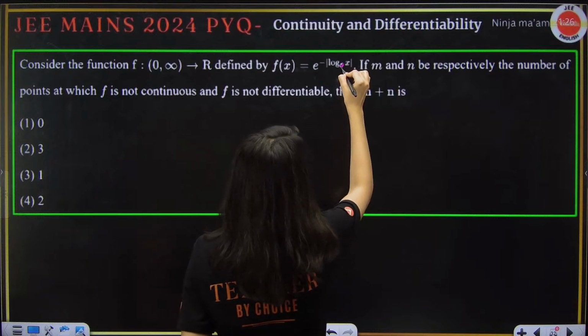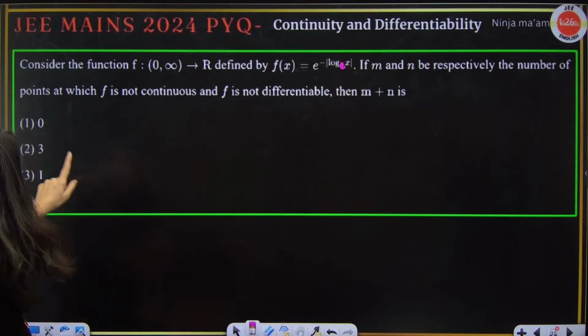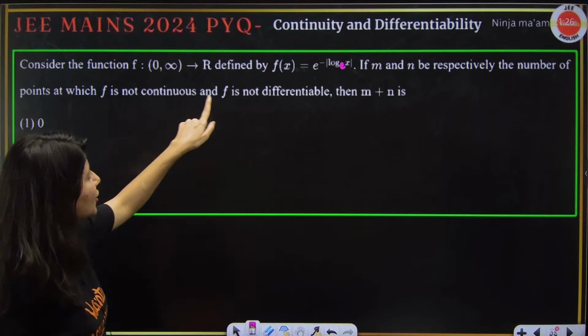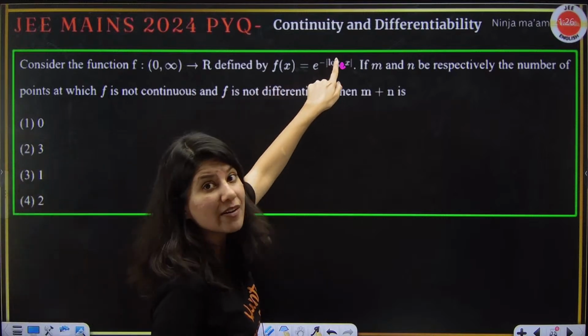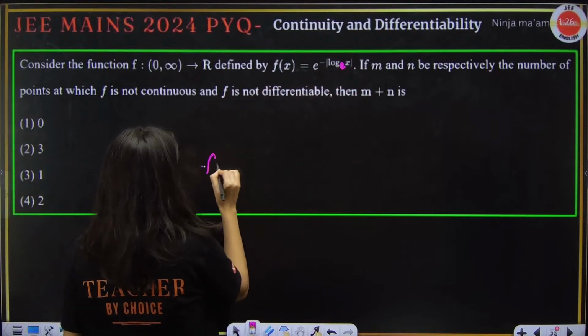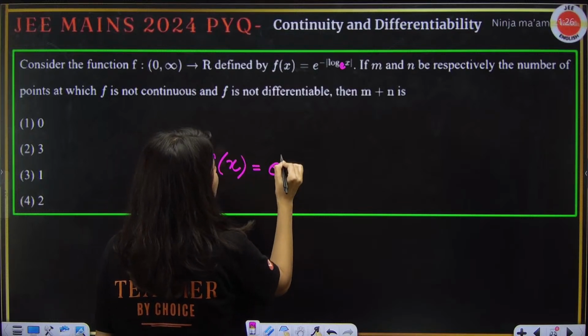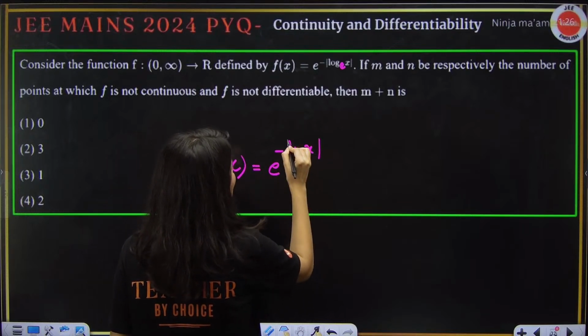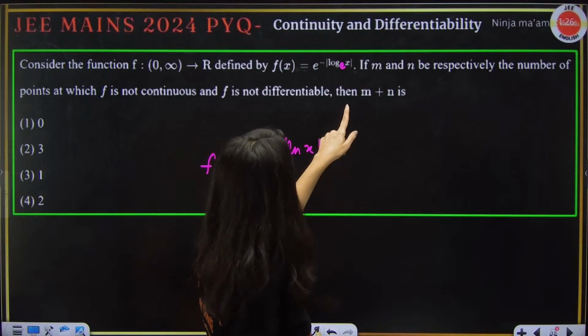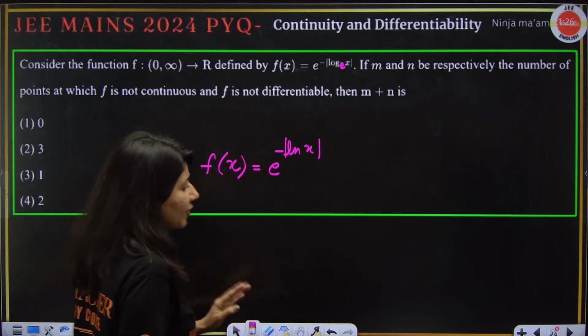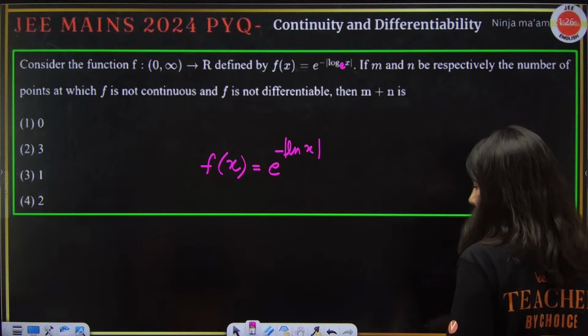Now this question is there in front of you. This is your e again. This question says that consider the function defined by f(x) equals e to the power minus log x. f of x equals e to the power minus log of mod x. Again, continuity and differentiability is something they are discussing in this question.